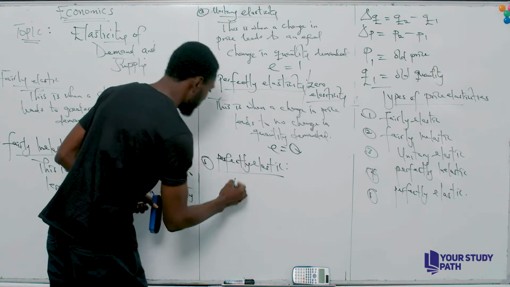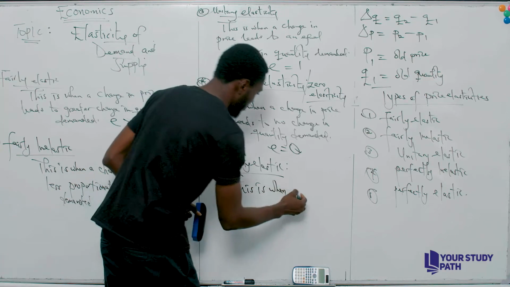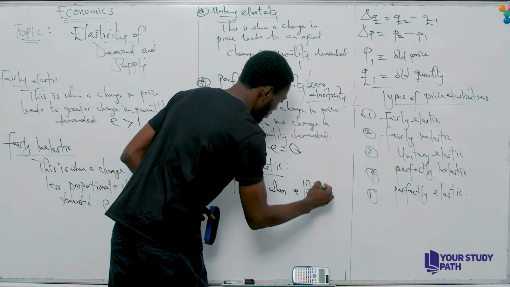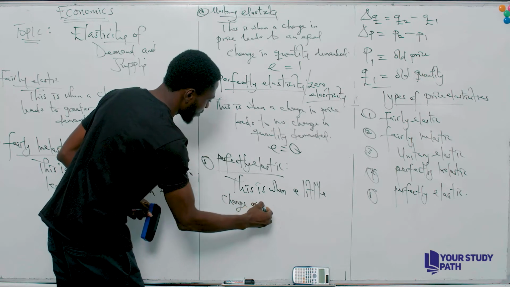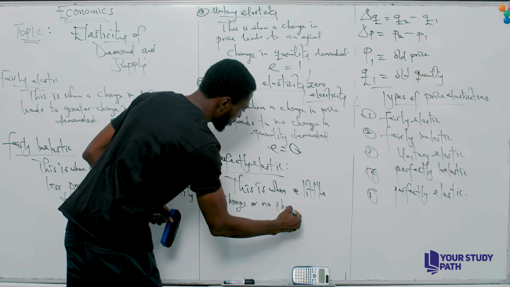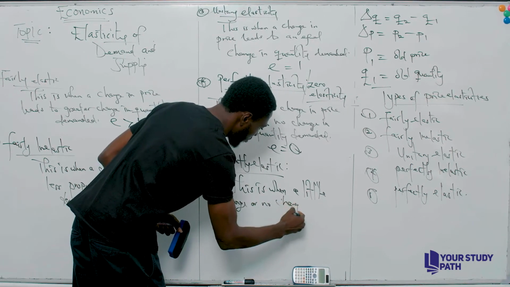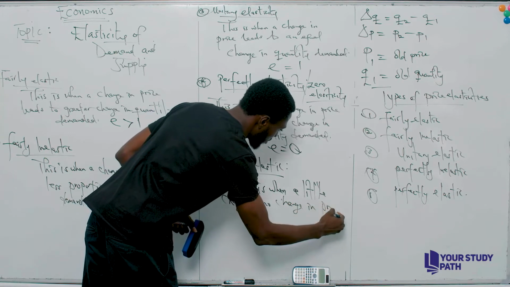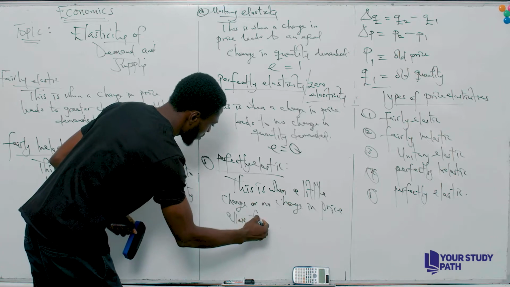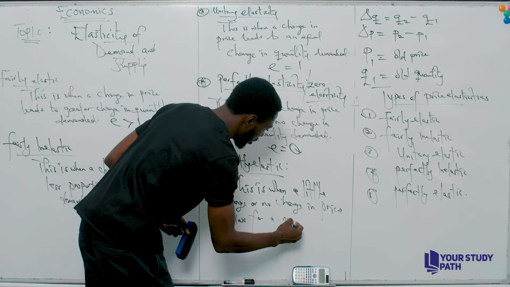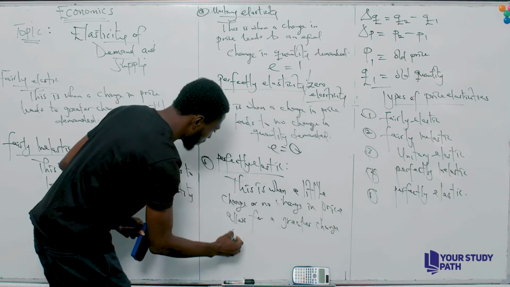So this is when a little change or no change in price allows for a greater change in quantity demanded.